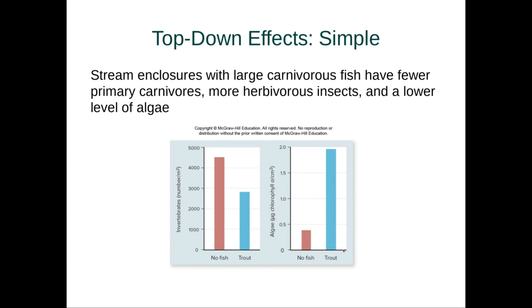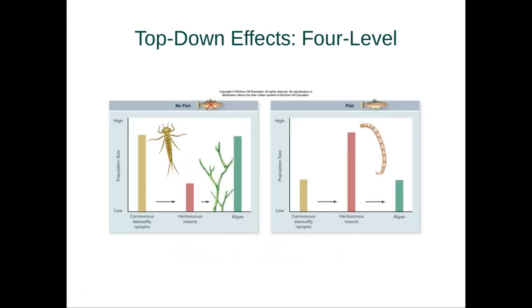The idea is that as we increase the amount of trout, it's essentially keeping down the amount of insects, which in turn eat the algae. And so again, as we have high amounts of the top predator, it essentially causes a larger effect on the things that the fish eat, which in turn has a pretty dramatic effect on the primary consumers.